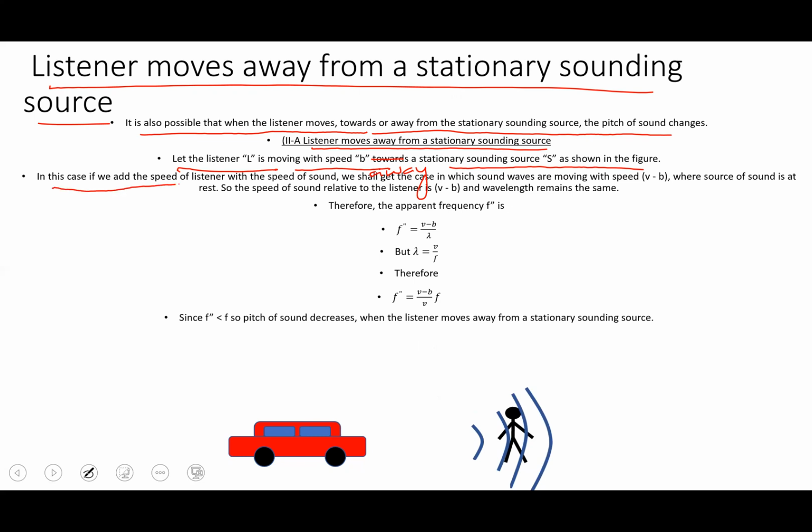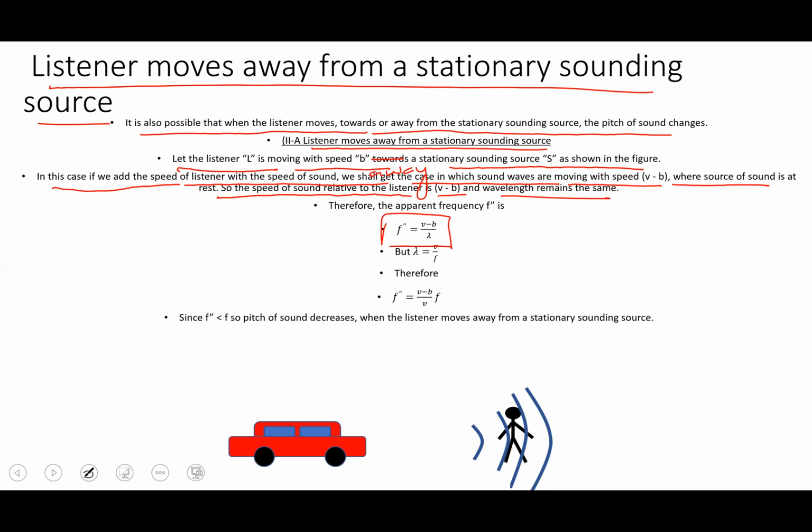In this case, we subtract the speed of the listener from the speed of sound and get the waves moving with the speed v minus b. That means now it is moving in the same direction, but as you know, the sound wave is not changing. The source of sound is at rest, so the speed of sound relative to the listener becomes v minus b. That means it has decreased in this case. So the wavelength remains the same. As we know, the frequency has changed because of the velocity.